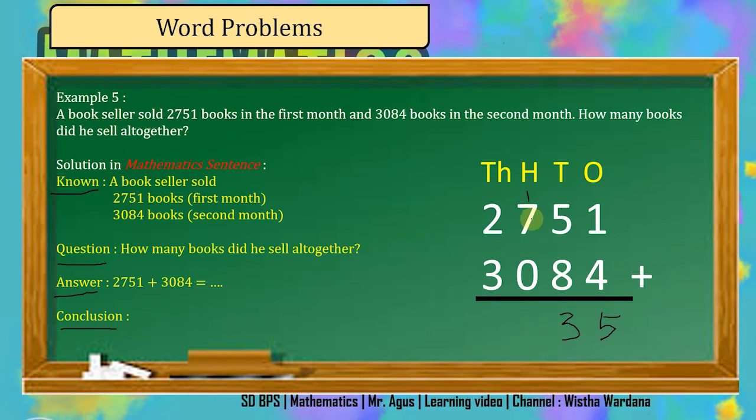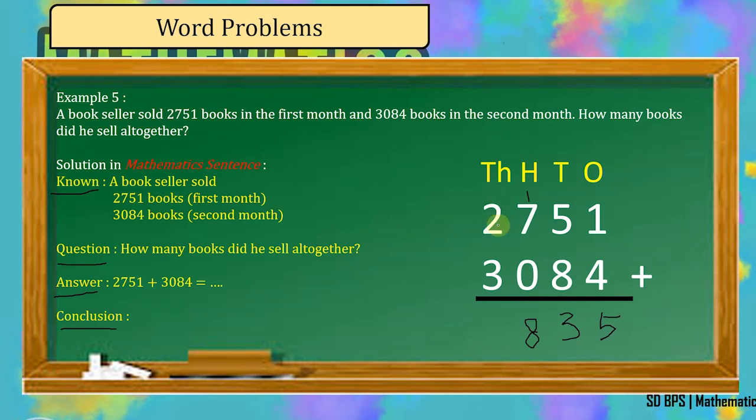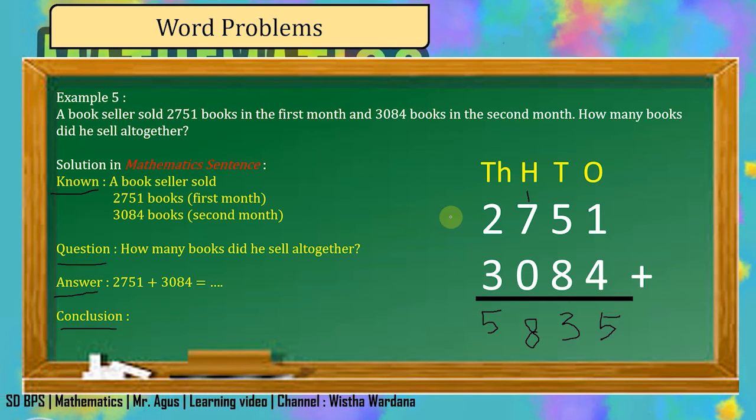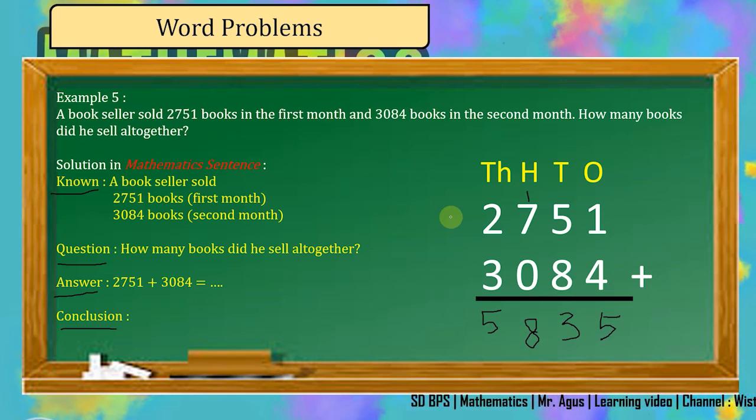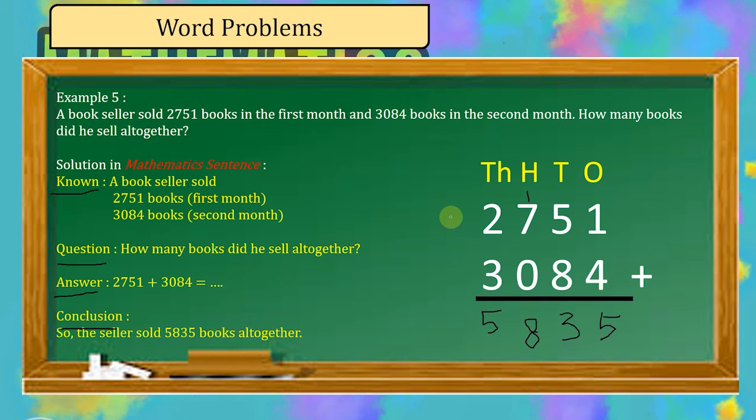And then 1 plus 7 plus 0 equals 8. And in the 1000th place value, we have 2 plus 3 equals 5. So we got the answer 5,835. But to make your answer perfect, you have to write the conclusion, because this is a word problem. So the conclusion is the seller sold 5,835 books altogether.